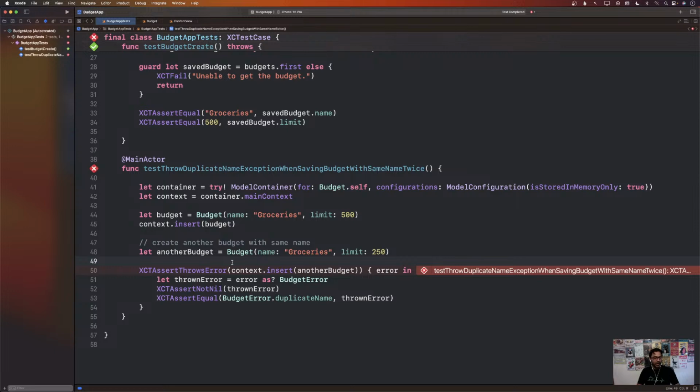So what do you think we should do? Any ideas in the YouTube chat? How can we make sure that we conform to this requirement that when you are trying to add another budget with the same name, it should throw an error? Right now it's failing, it's not throwing an error, and that's the requirement, that it should not allow us to insert duplicate things.